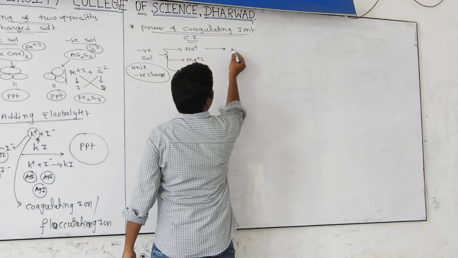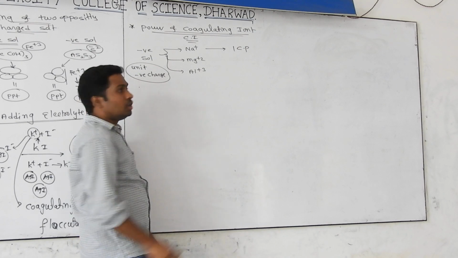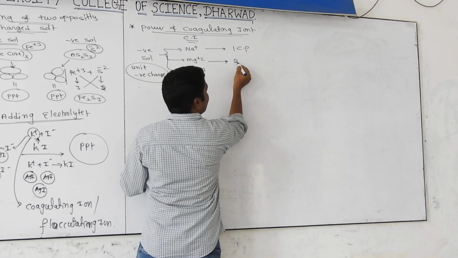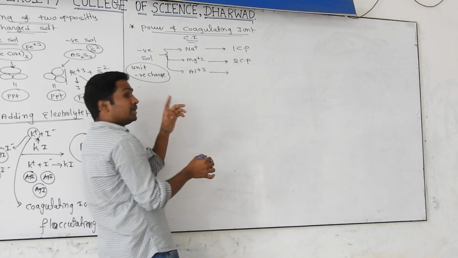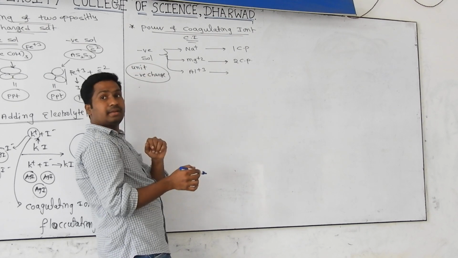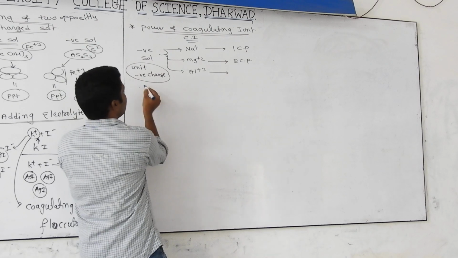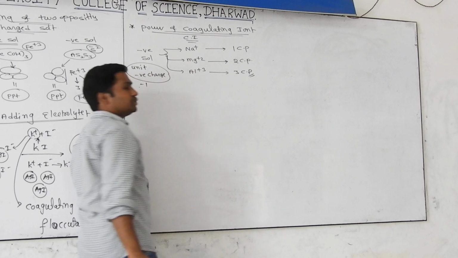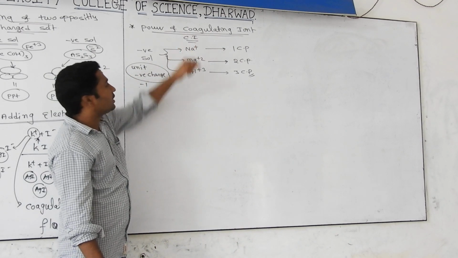That's what I am writing here: one colloidal particle settles down. One magnesium can coagulate 2 colloidal particles. If you use aluminum, it has plus 3, which means it neutralizes 3 colloidal particles, because every colloidal particle carries minus 1 charge. That's why 3 colloidal particles will undergo precipitation. Can you tell the relation between its charge and the coagulation power?